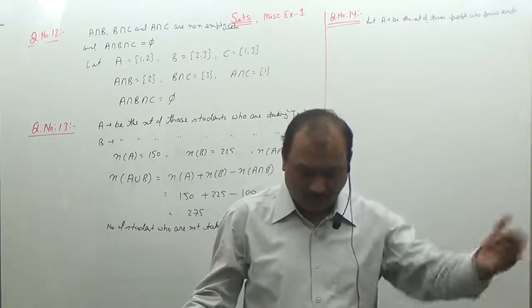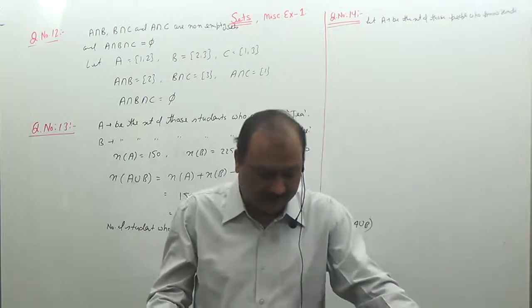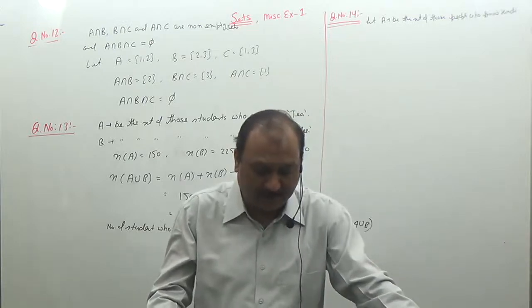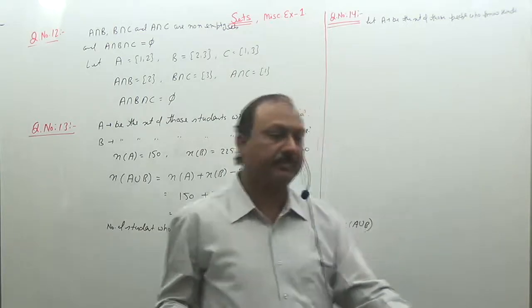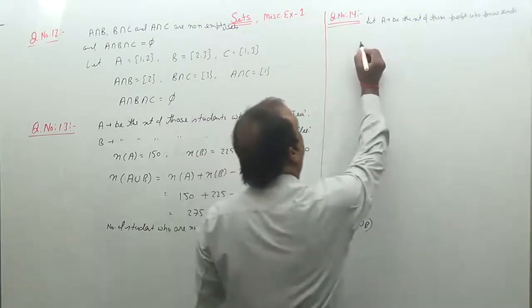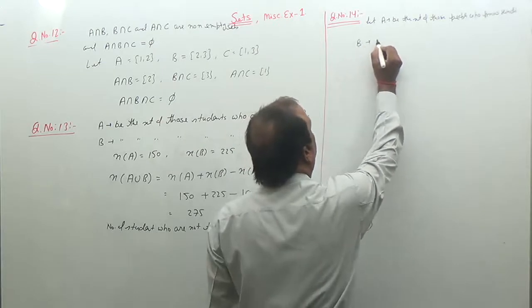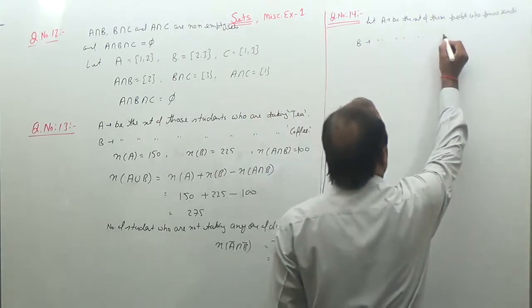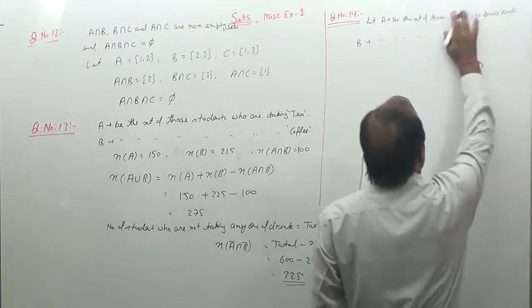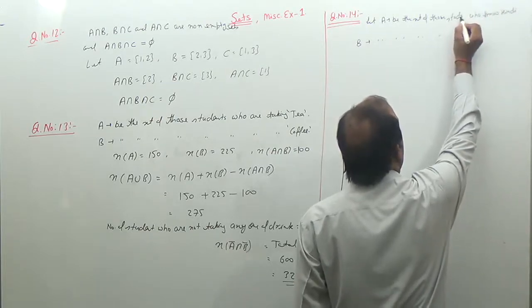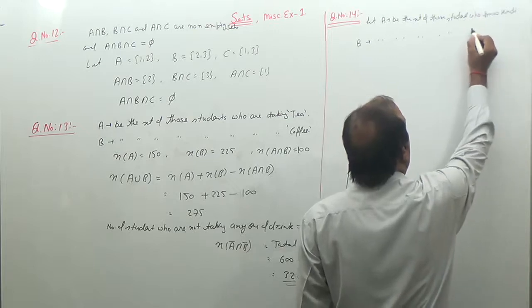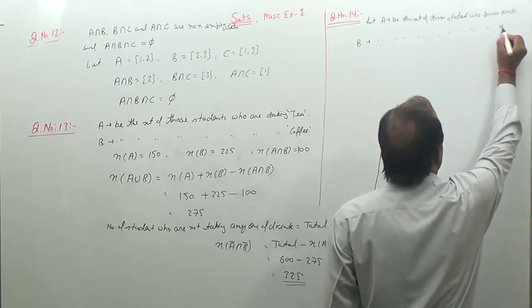So the first set we have defined are those students who know Hindi. Second, B be the set of those students who know English.